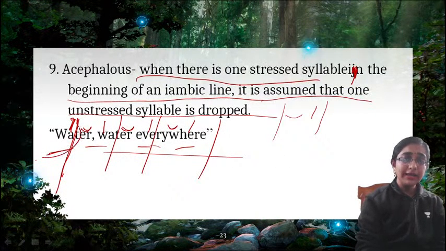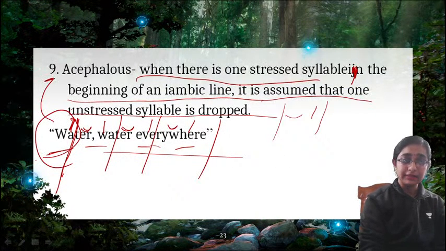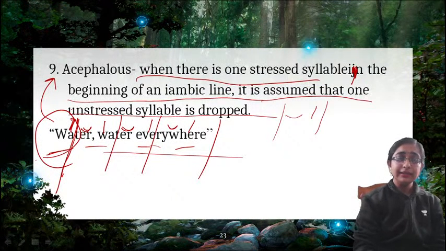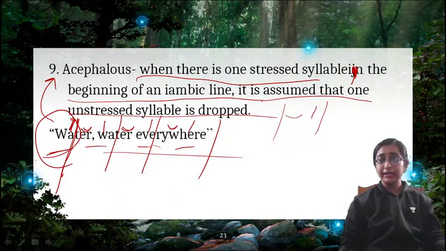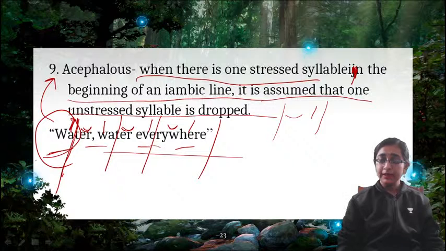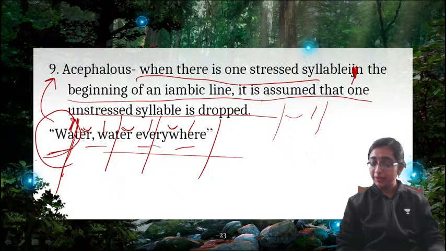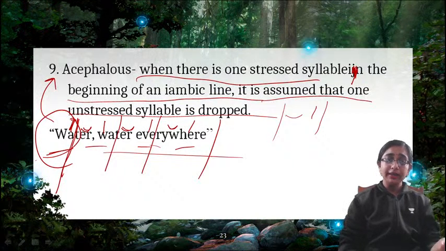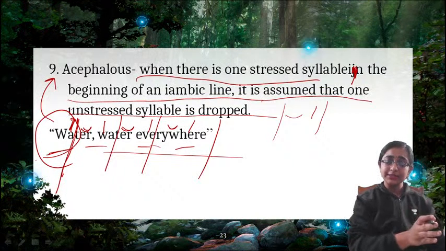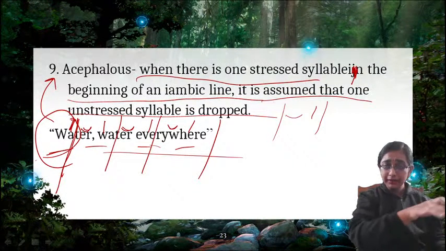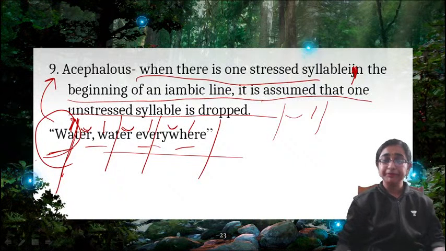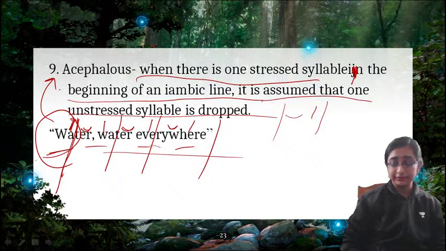So this "wa" is actually acephalous, because in an iambic line this one is standing apart as a stressed syllable at the beginning. Water, water everywhere, we are reading it this way. So "wa" here means that one stressed syllable is standing apart from an iambic line. That is known as acephalous.